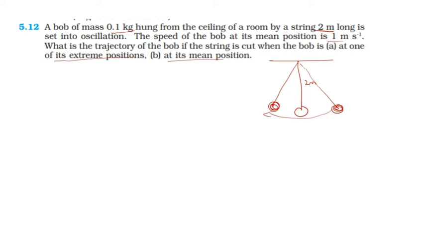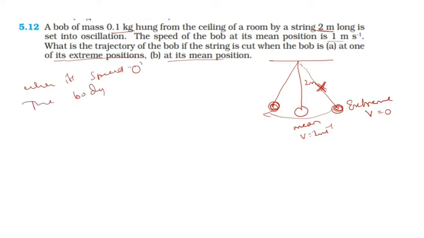So what happens if the string is cut when the bob is at the extreme position? This is called the extreme position, and the middle one is called the mean position. At the extreme position, we know its speed is 0, and at the mean position, its speed is given as 1 meter per second. So when the thread is cut at its extreme position, when its speed is 0, the body falls under the action of gravity.